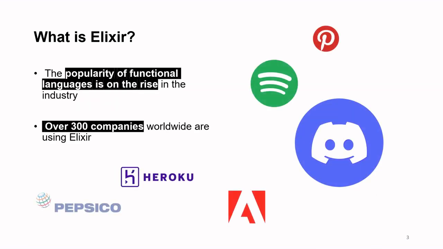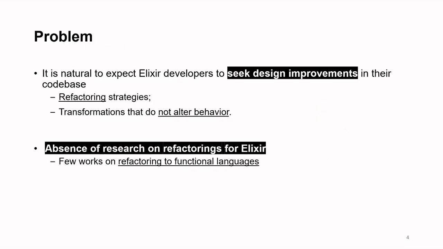Overall, the popularity of functional languages is on the rise in the industry. More than 300 companies around the world are using Elixir in production code, some of which are well known, such as Discord, Adobe, and Spotify. Just like in any other language, it is expected that Elixir developers seek design improvements for their code through refactorings.